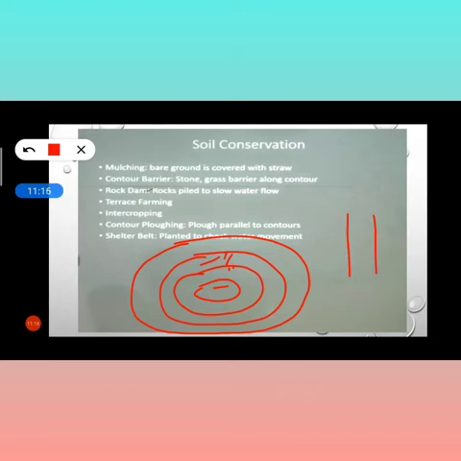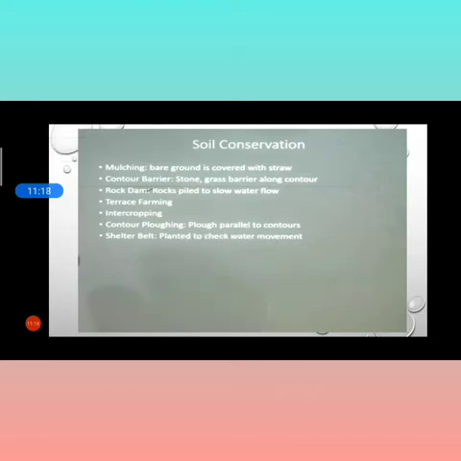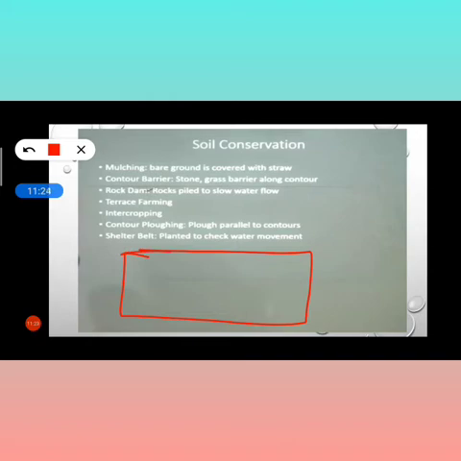Now the next is intercropping. If this is the land and here we are doing agriculture, here we are doing farming. If we have divided the land into 3 parts, here I have grown groundnut and here I have grown barley, and for both, nitrogen is required.